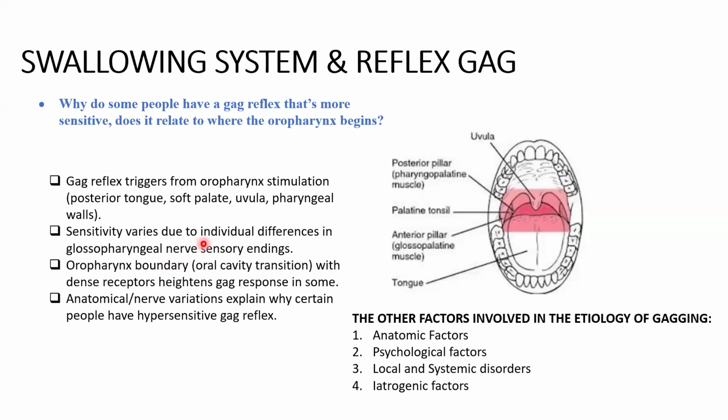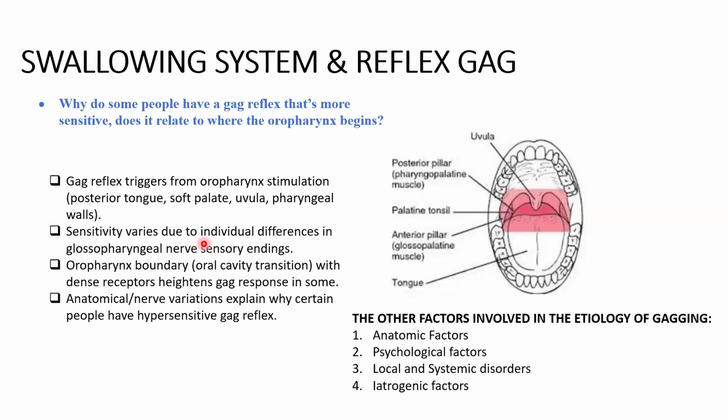Some people have a more sensitive gag reflex because of the distribution and sensitivity of sensory nerve endings, mainly via the glossopharyngeal nerve, and this actually varies among individuals.